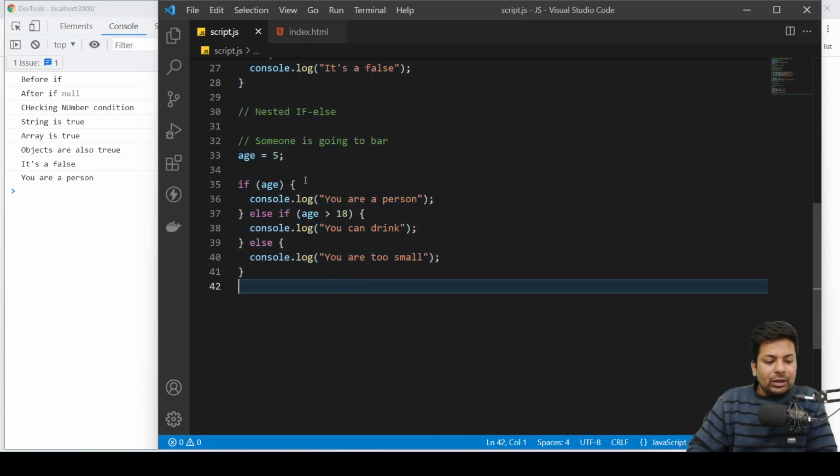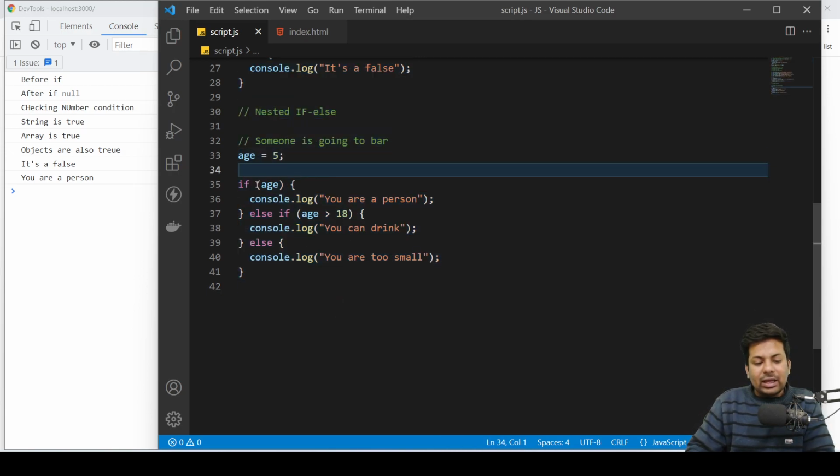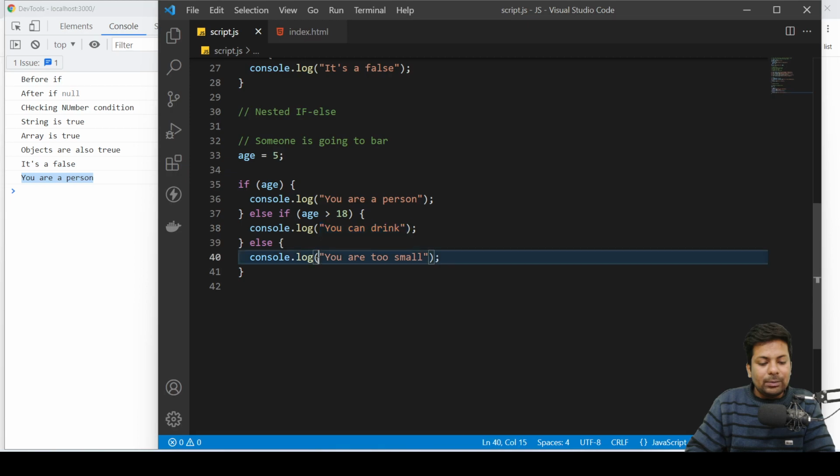See, I say age 5. I say if age is 5, print you are a person. So it printed you are a person. Then again check if age is greater than 18. Age is not greater than 18, age is smaller. Then it will not say you can drink. It will print else, if this condition is false, print else you are too small.